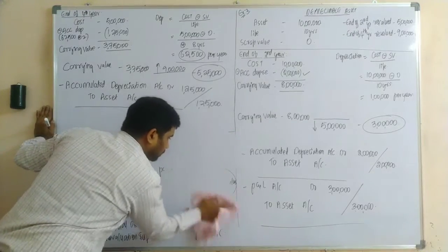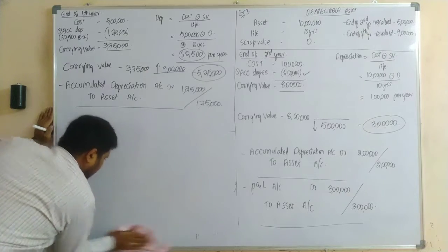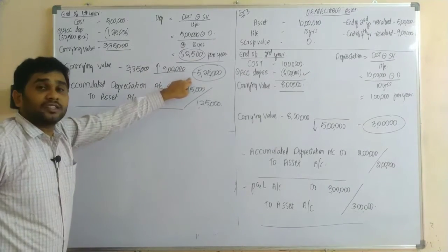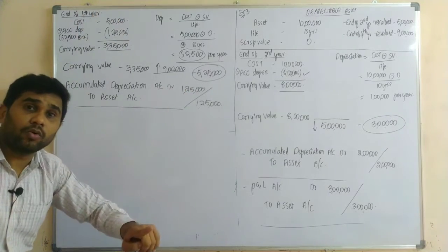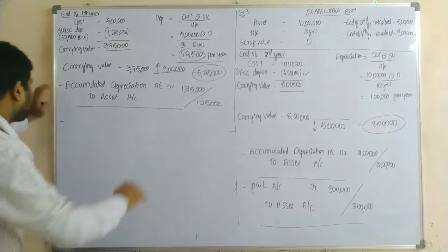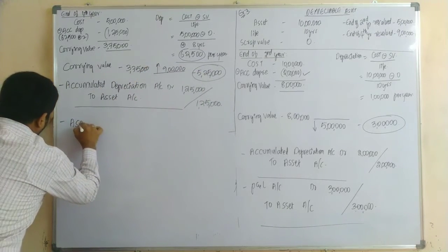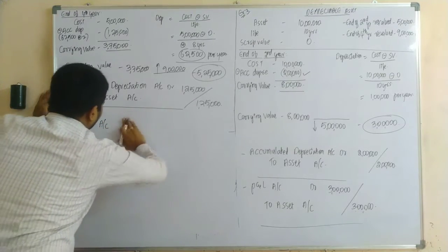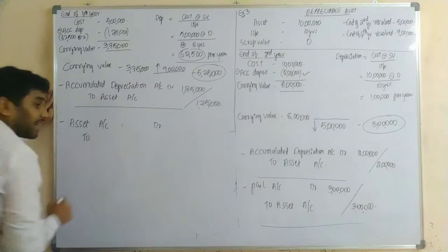So now let us continue. As we need to record the journal entry for this revaluation difference, as it is an increase, it should be credited to revaluation surplus. Yes or no? So as the asset is increasing, I'm increasing the asset. So asset account debit. So it should be credited to which account?